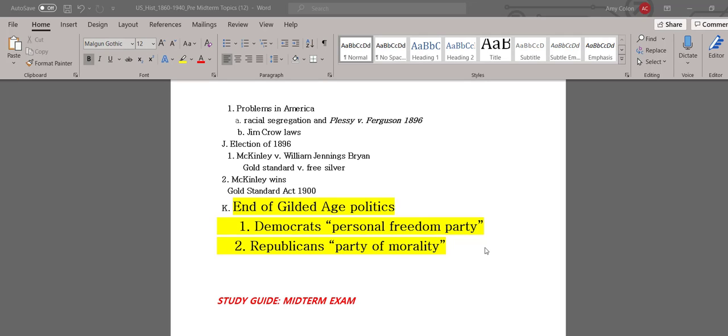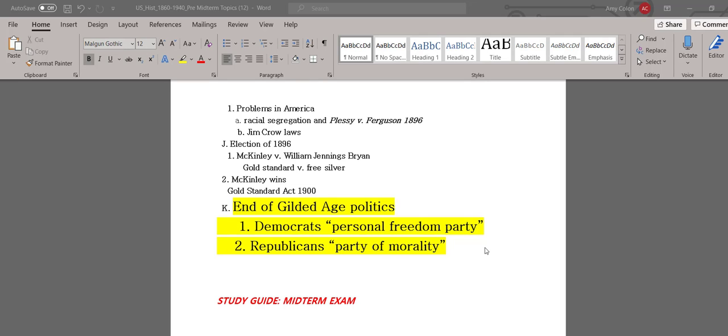A lot of those voters did not like all of the Republican Reconstruction laws that we talked about in this class. They didn't like the 14th and 15th Amendments. They didn't like the Civil Rights Act of 1866. They opposed these laws. And so they became the party of personal freedom because they wanted more freedom from government interference and strict laws, like the laws that were passed that they didn't approve of in the Reconstruction era.